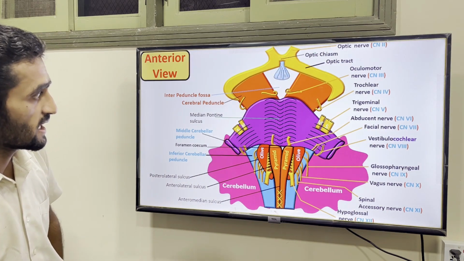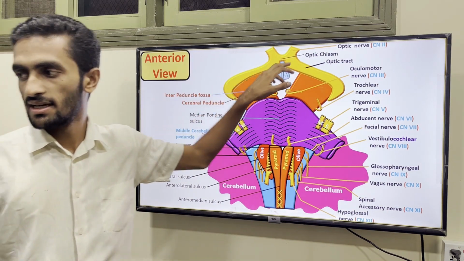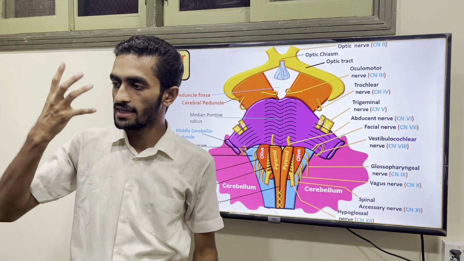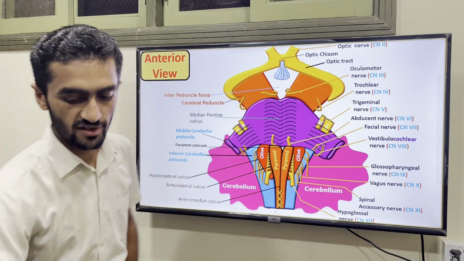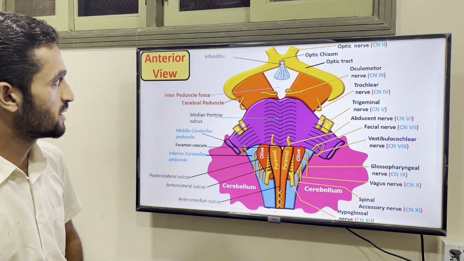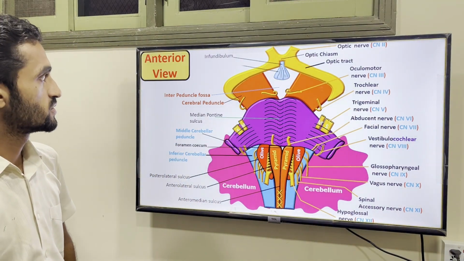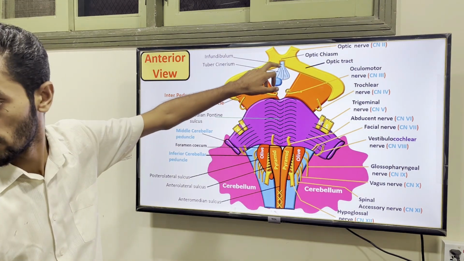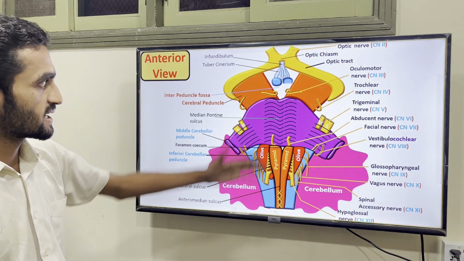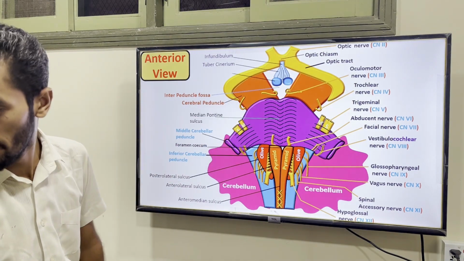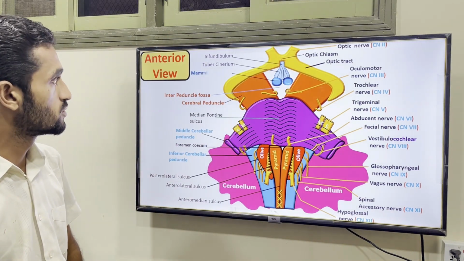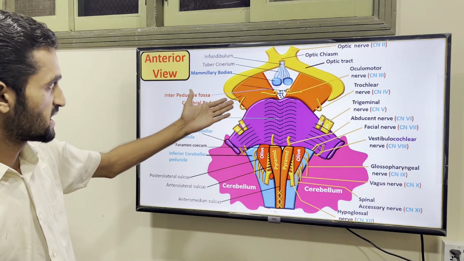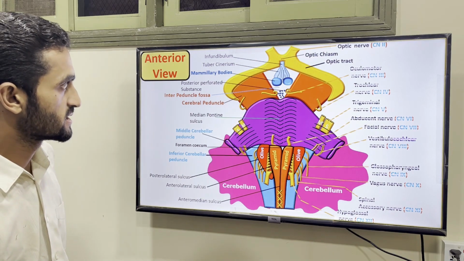For endocrine, you know better, the optic chiasm is associated with the pituitary. Here you will see the stalk, or infundibulum, and here is the tuber cinereum, and this is your pituitary gland. Something else is present here: the mammillary bodies. Two mammillary bodies are present in the midbrain, and also the posterior perforated substance.